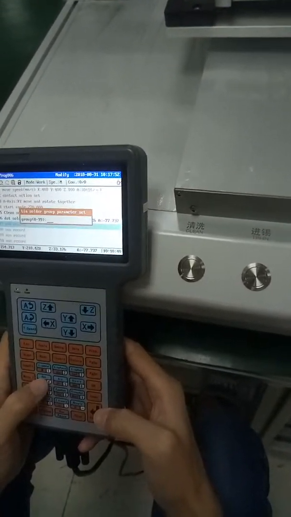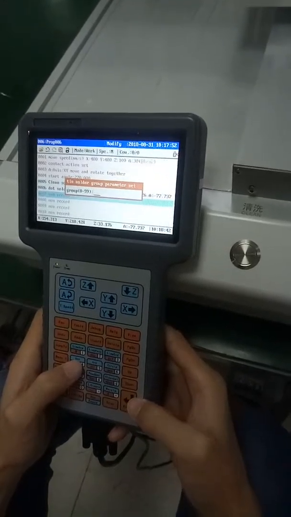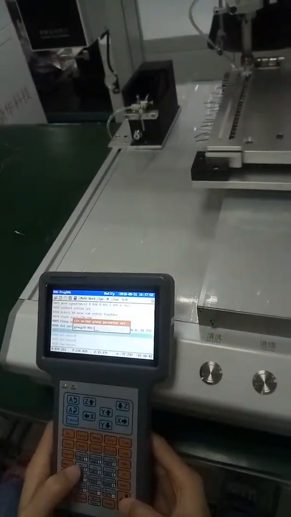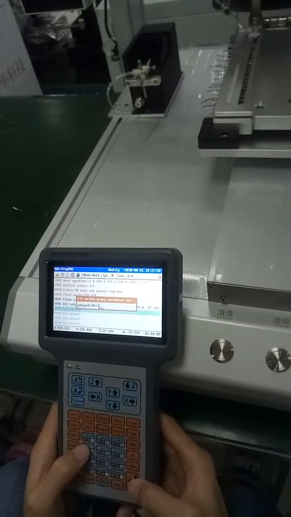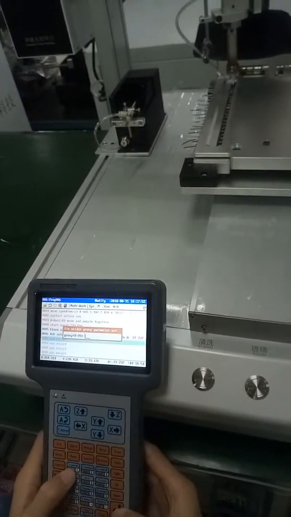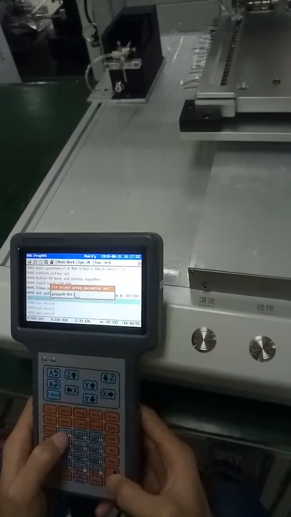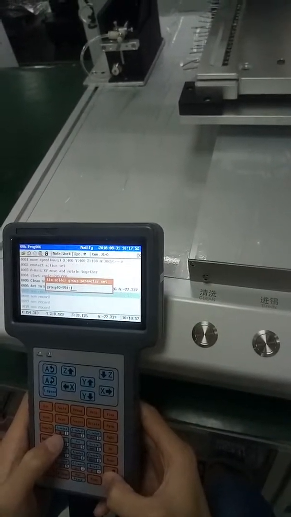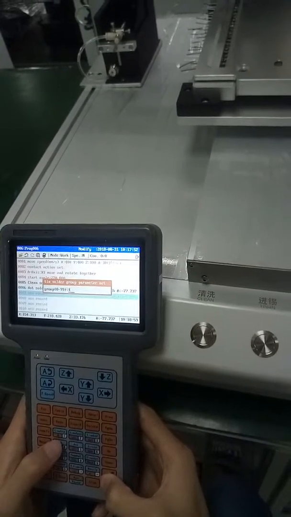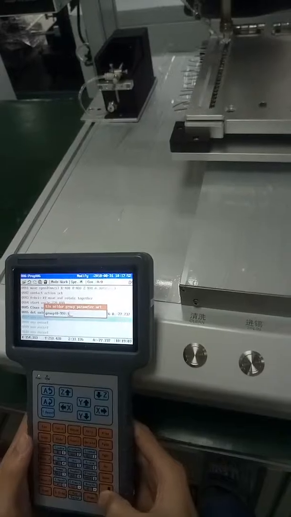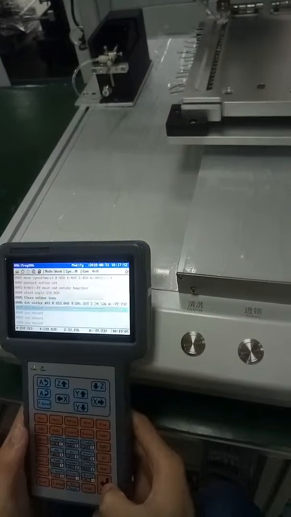When we can see the position is okay, we press Enter to confirm it, and press dot to number the point, such as 1, 2, 3, etc.